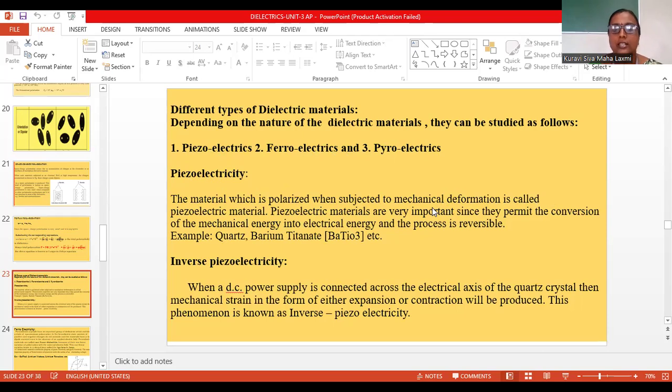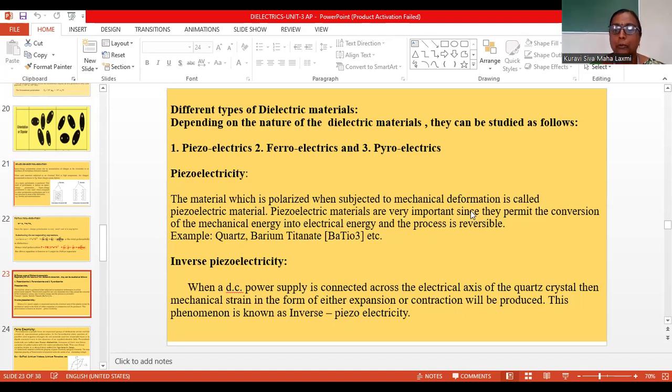In certain dielectrics, dipoles form, that is, a dipole moment exists, when we apply mechanical force, that is called mechanical deformation. The materials which exhibit this phenomenon are called piezoelectric materials.